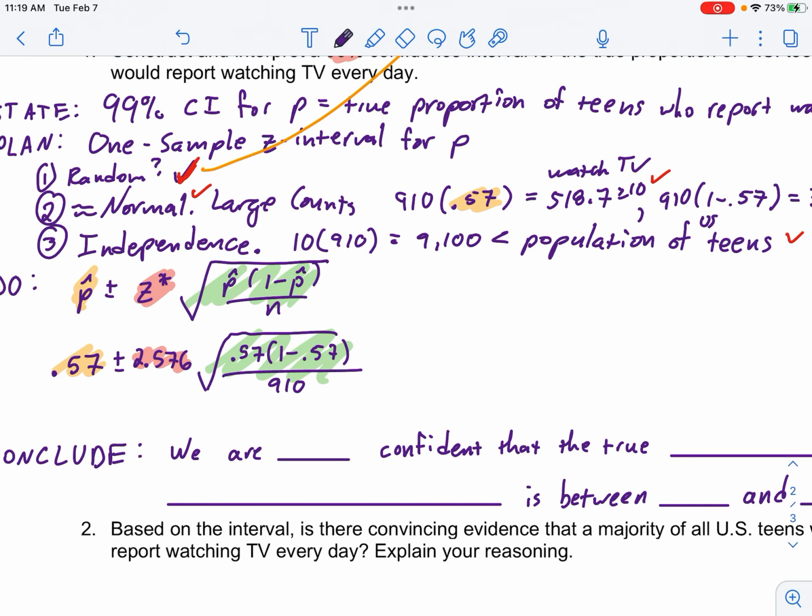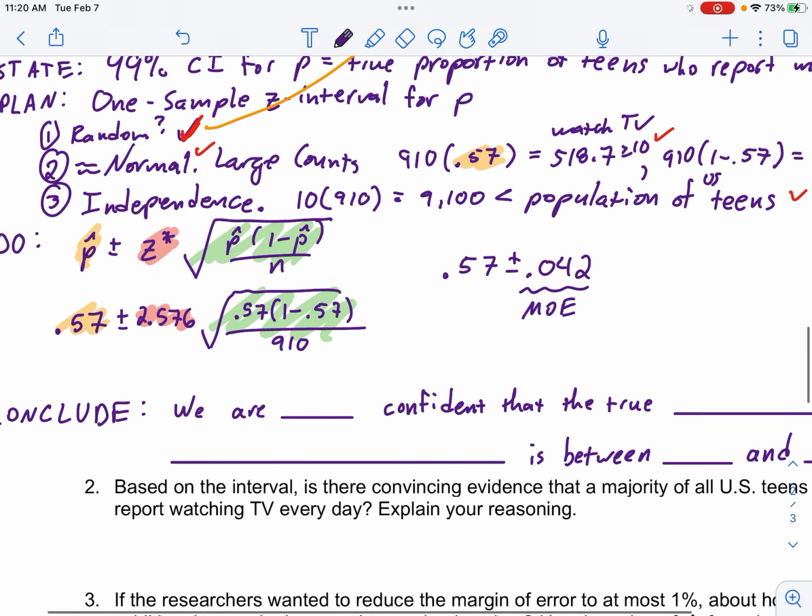If you take your time on your calculator, you will get 0.57 plus or minus 0.042. So the margin of error is this number. This is the MOE. And then if you actually add it and subtract it, you'll get as low as 0.528 and as high as 0.612.